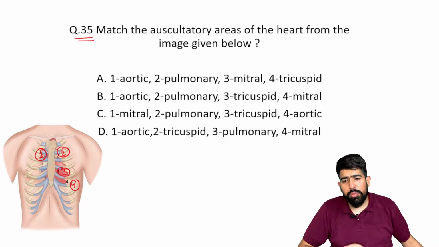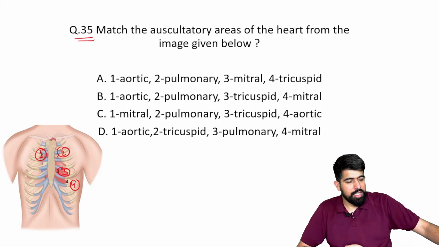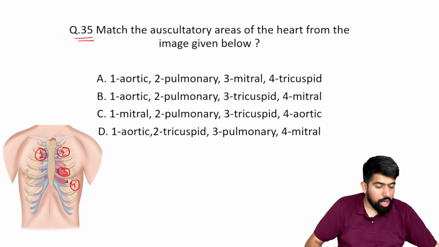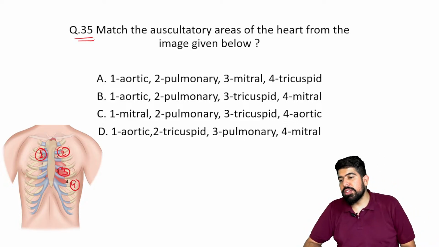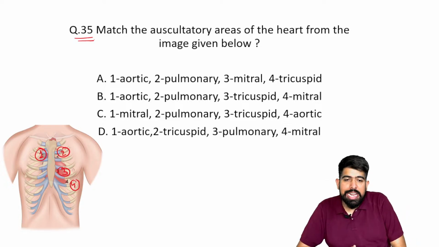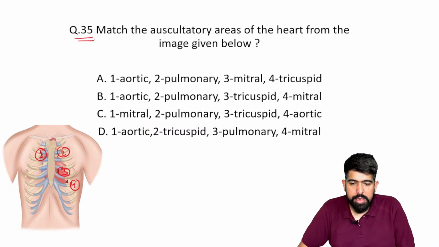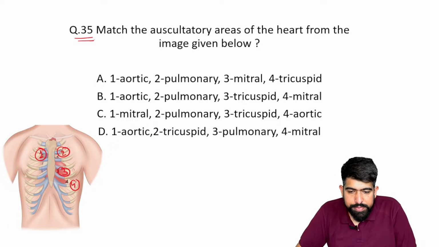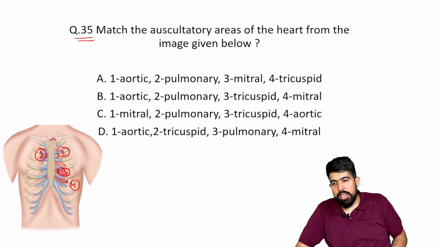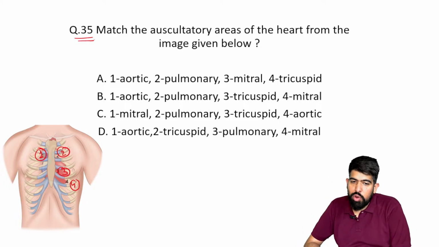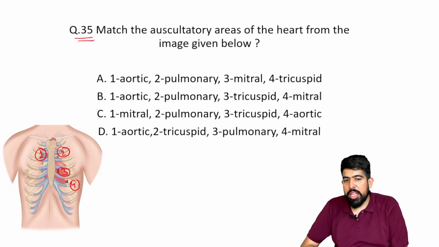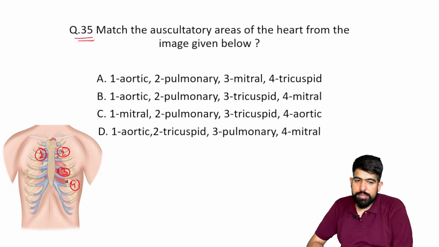So starting with A first of all. What is A? Can you tell me what A is here? Mitral or aortic?